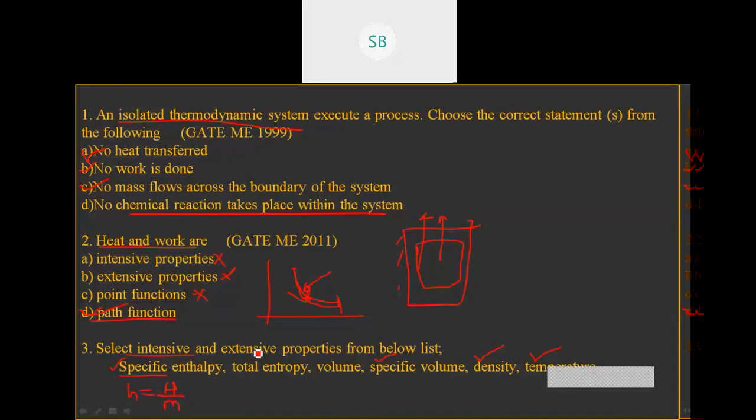For extensive properties, total entropy is an extensive property, and volume is also an extensive property. Because when we increase the mass of the system, its total entropy also increases. As we increase the mass, the volume of that system will also increase. So total entropy and volume are extensive properties. Okay, clear? Clear about the answers of these questions? So we will move on to the next slides.